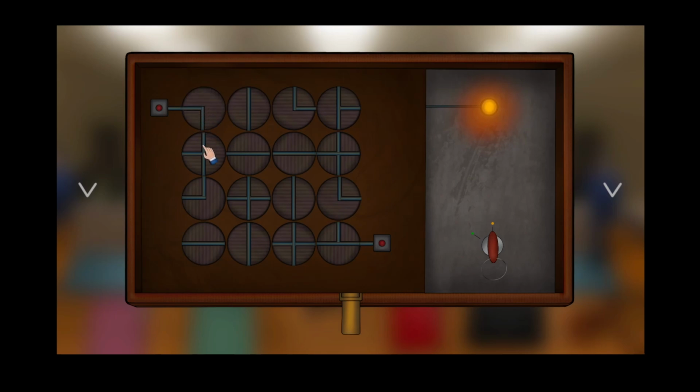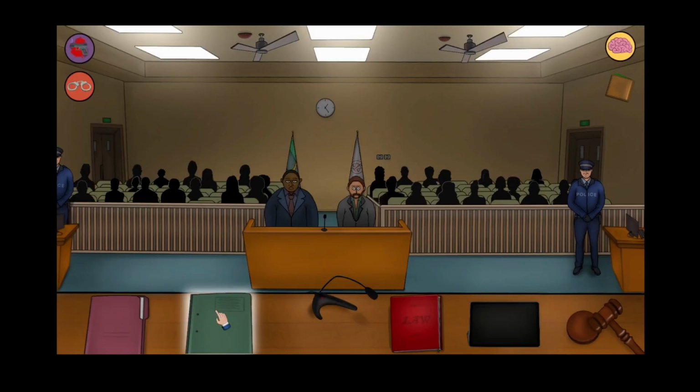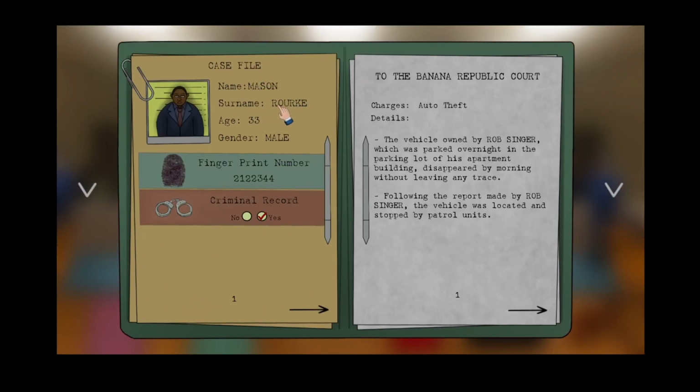Well, these ones I can figure out. This ain't too hard, he says. Hopefully. There we go. Right, so I've got the evidence now. So we've got Mason Rourke, who has a criminal record, and Derek Caldwell, who doesn't. And it's for auto theft.